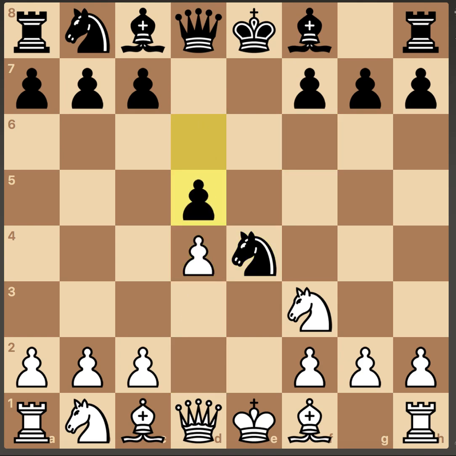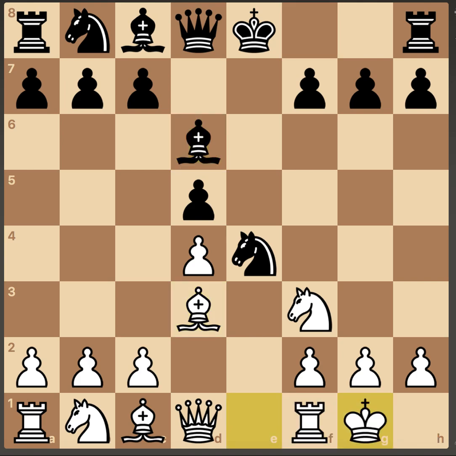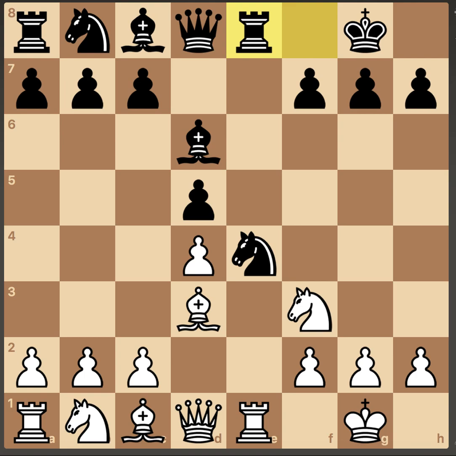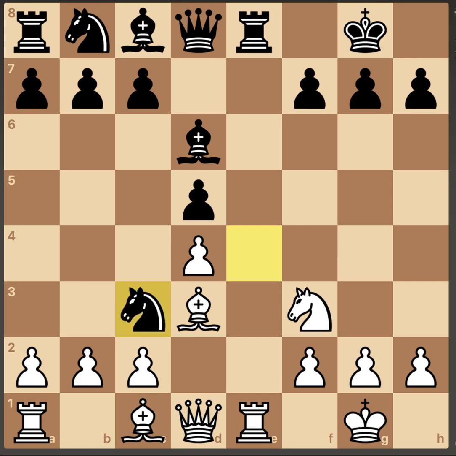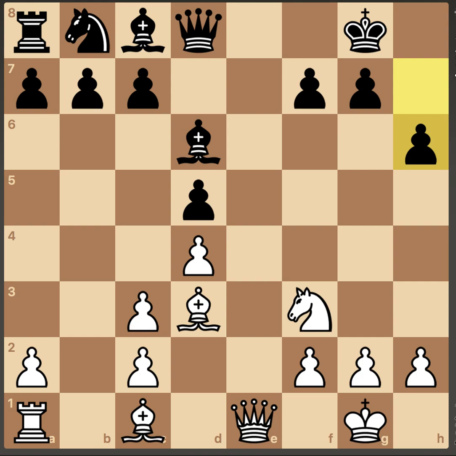d4, d5, bishop d3, bishop d6, and both players castle. Anand played rook to e1. Magnus replied rook e8, knight c3, knight takes c3. This was putting pressure on the knight, and Carlsen took on c3 because he wanted to double up Anand's pawn. Anand took, rook e1 with a check. Queen takes rook, h6. Standard reply to avoid the knight jumping onto the g5 square.